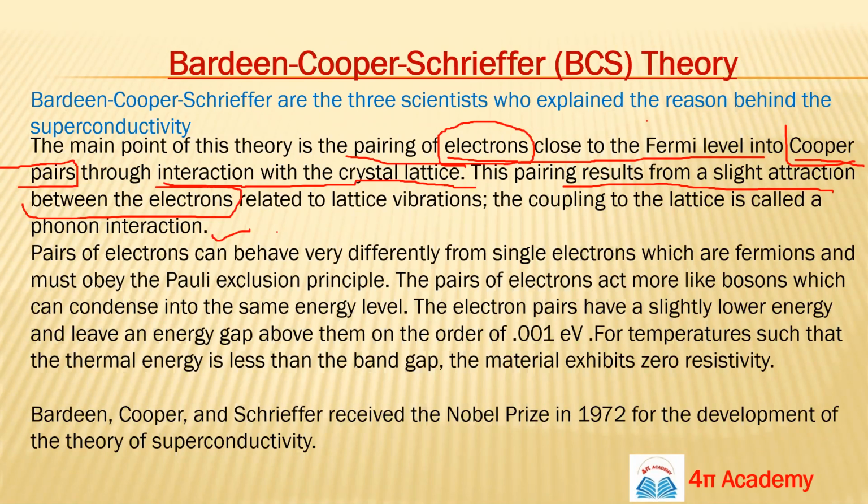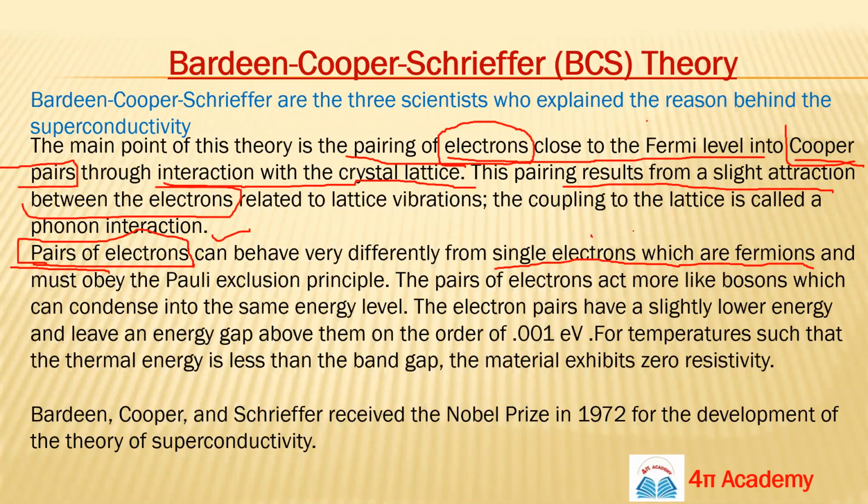This pair of electrons is very different, because the behavior of a single electron is different from the behavior of the pair. How is it different? A single electron is a fermion. You have studied Fermi-Dirac statistics; in the last lecture, I think Monica ma'am has already discussed these statistics.